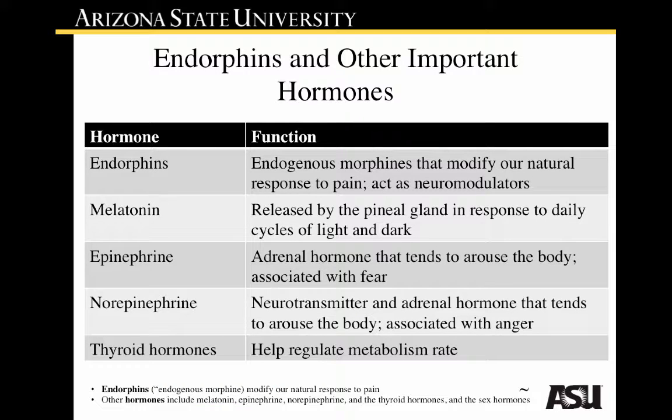And here's just a brief list of some of the important hormones. So we've talked a little bit in the past about endorphins, or endogenous morphines, which basically modify our response to pain. There's also melatonin, which is released by the pineal gland in response to daily cycles of light and dark, which help us sleep. There's epinephrine, or the adrenal hormone that arouses the body and often is associated with fear. It's that thing that makes you jumpy when you get scared about something.